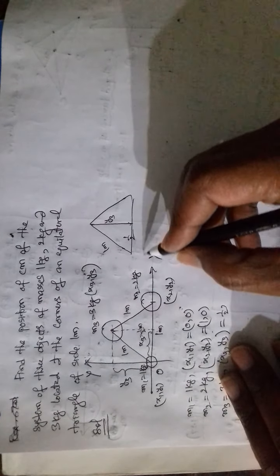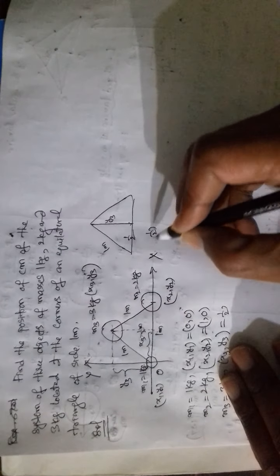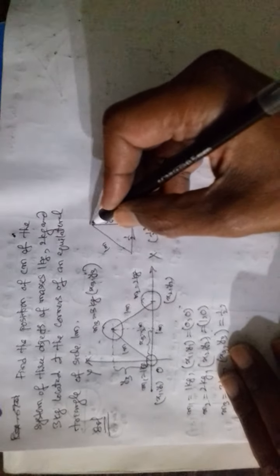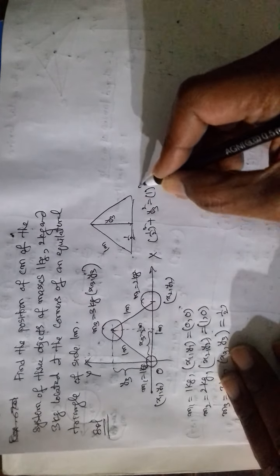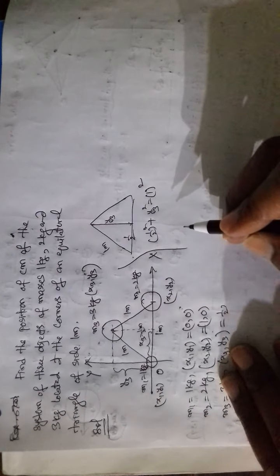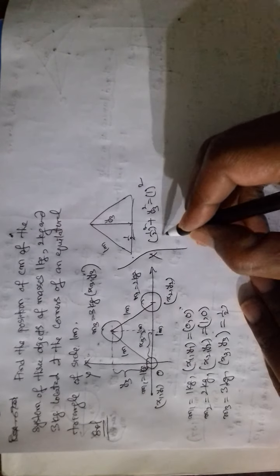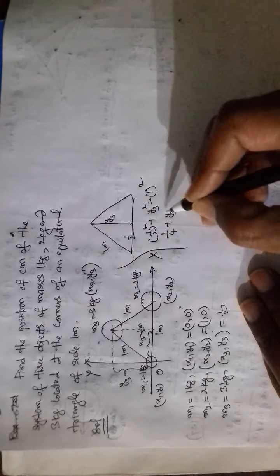By Pythagoras theorem, base square plus height square is equal to hypotenuse square. So here write down this.